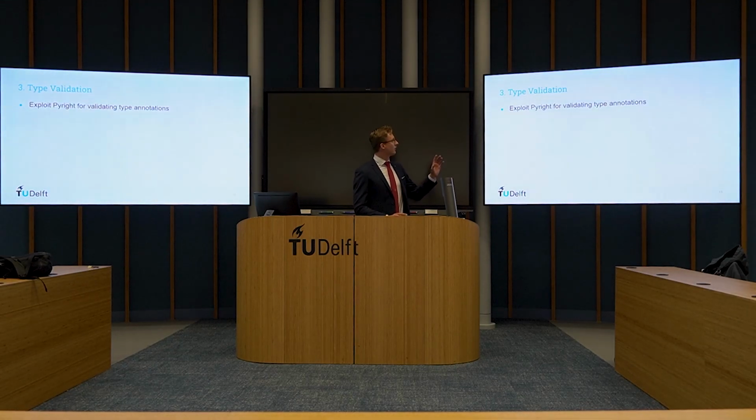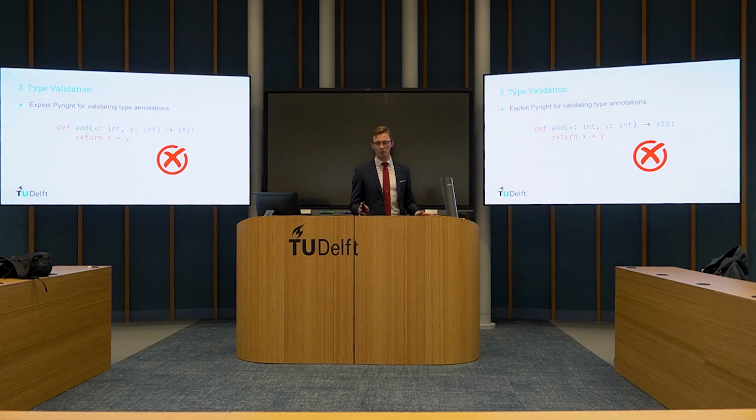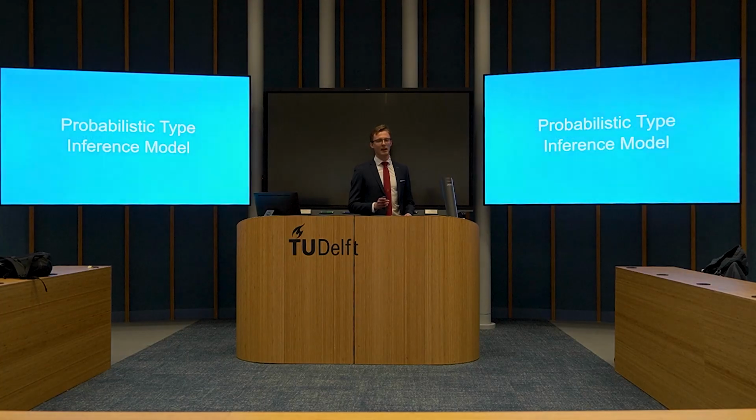Lastly, we can do type validation. We can exploit Pyright for validating type annotations. If we have, once again, the add function, and now we annotate it to return a string. Well, as we've seen before, it should actually be an integer, but now we try to add a string annotation, and Pyright complains. It doesn't work. And this is exactly what is used for the validated combinatorial search. We can type check these annotations that we are adding.